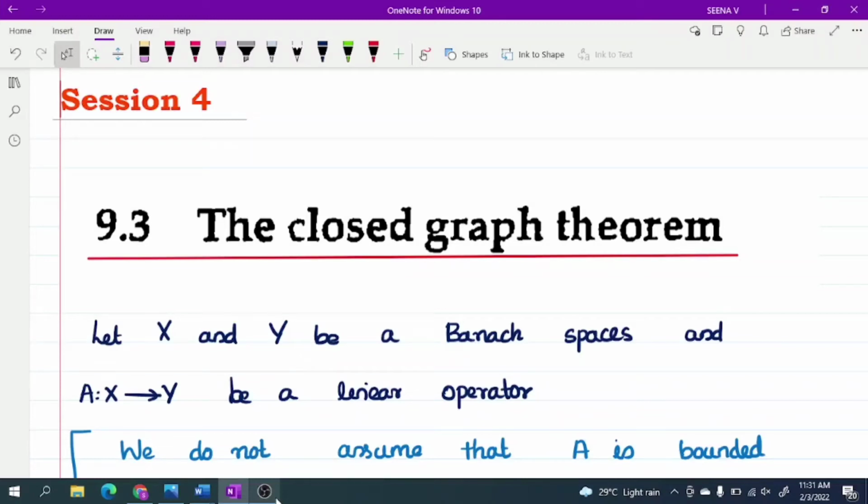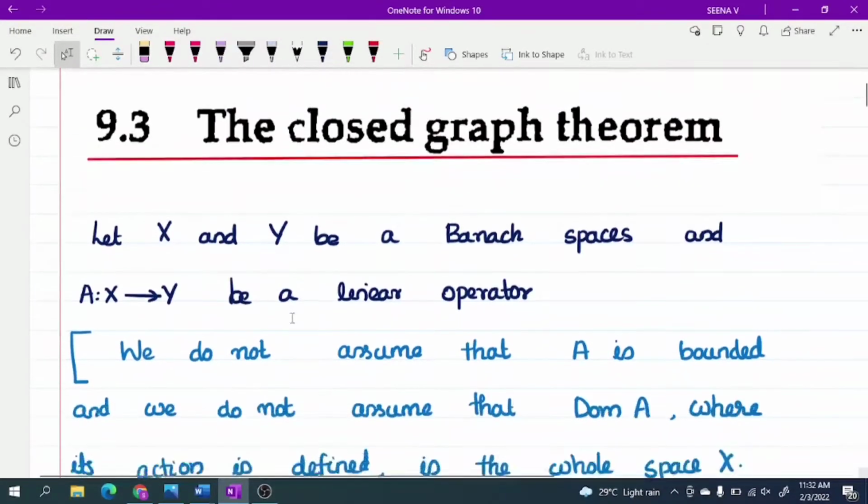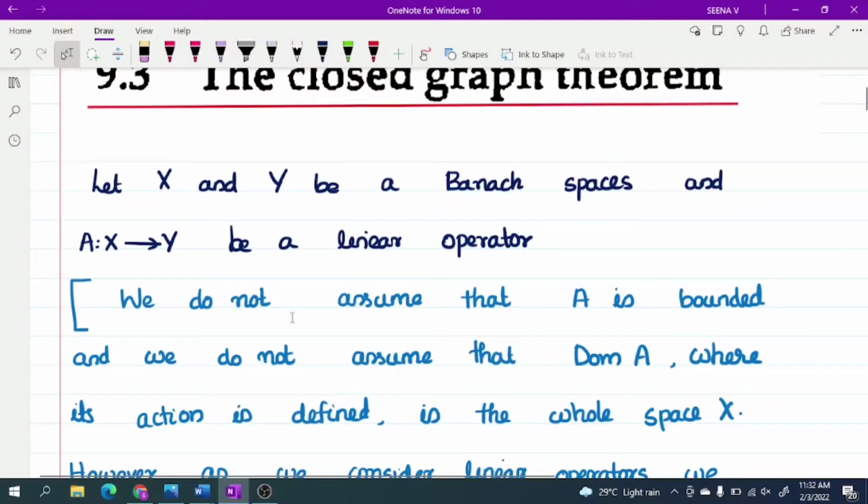Good morning. Today we are going to start the next section of chapter 9, section 9.3, the closed graph theorem. Last class we discussed the open mapping theorem. This is the closed graph theorem. Let X and Y be Banach spaces and A from X to Y be a linear operator.